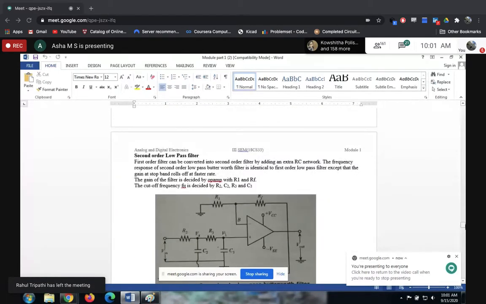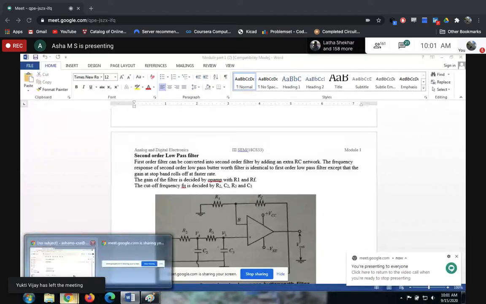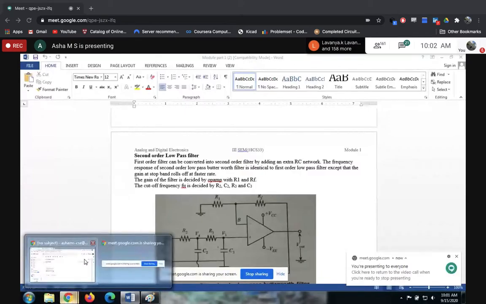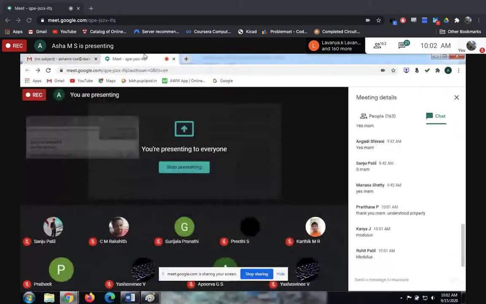Yes, madam. So now let's move to the second order low pass filter. Guys, all the derivations, why we don't go in depth like this is, first, it takes a lot of time, and after explaining that much also, some people won't understand. And the second thing is, I don't want to scare you people with this subject.